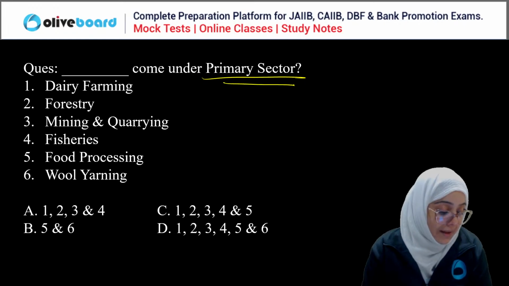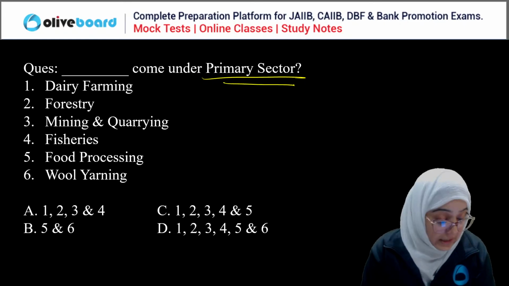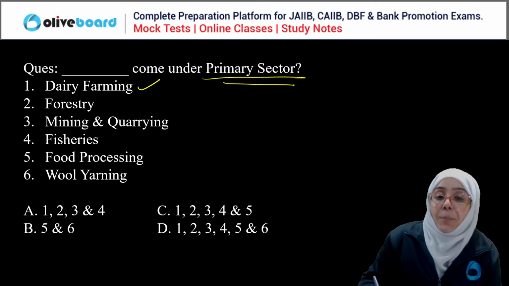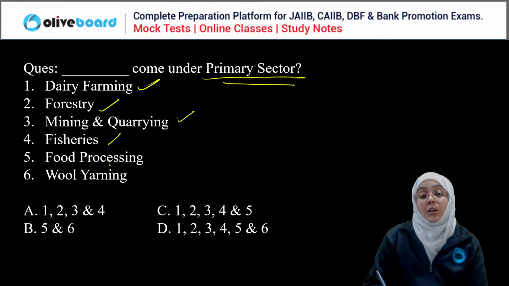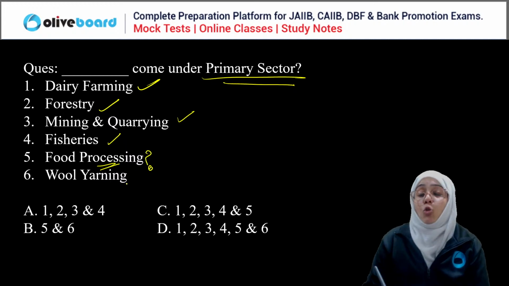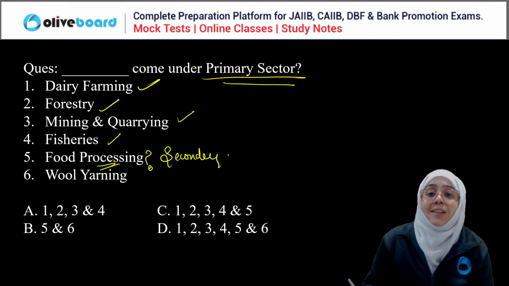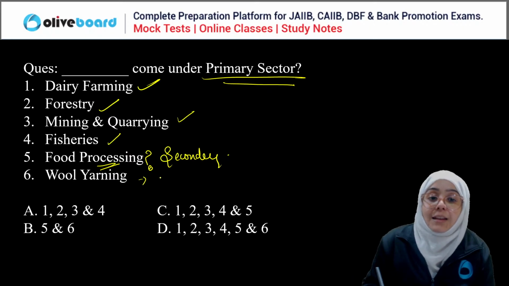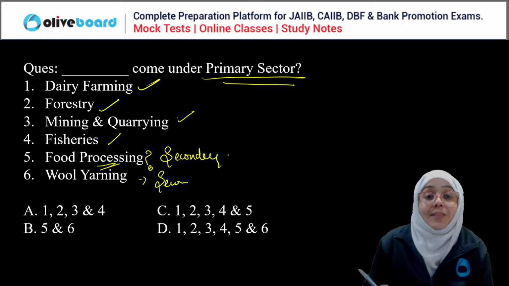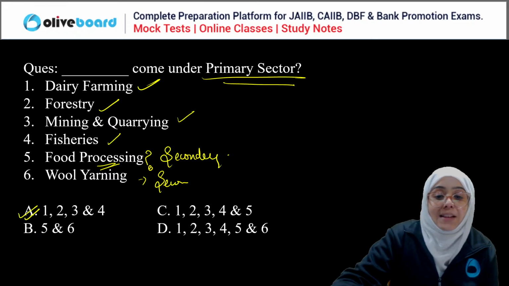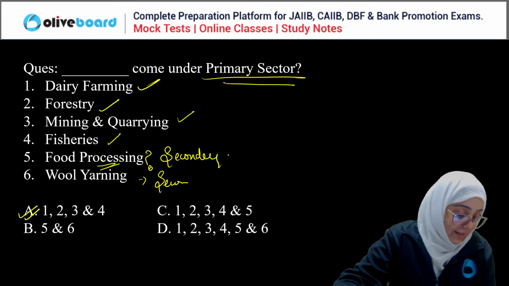Okay, Nitin is saying A, Hema is saying A, Irfan is saying D, Shirish is saying D. Okay. Dairy farming is a primary sector, forestry primary sector, mining and quarrying primary sector, fisheries primary sector. Food processing, is it a primary sector? No, it is a secondary sector. How can you say food processing is a primary sector? And wool yarning, again, is a secondary sector. So the correct answer is only A, 1, 2, 3, 4. Okay, A is the correct answer.